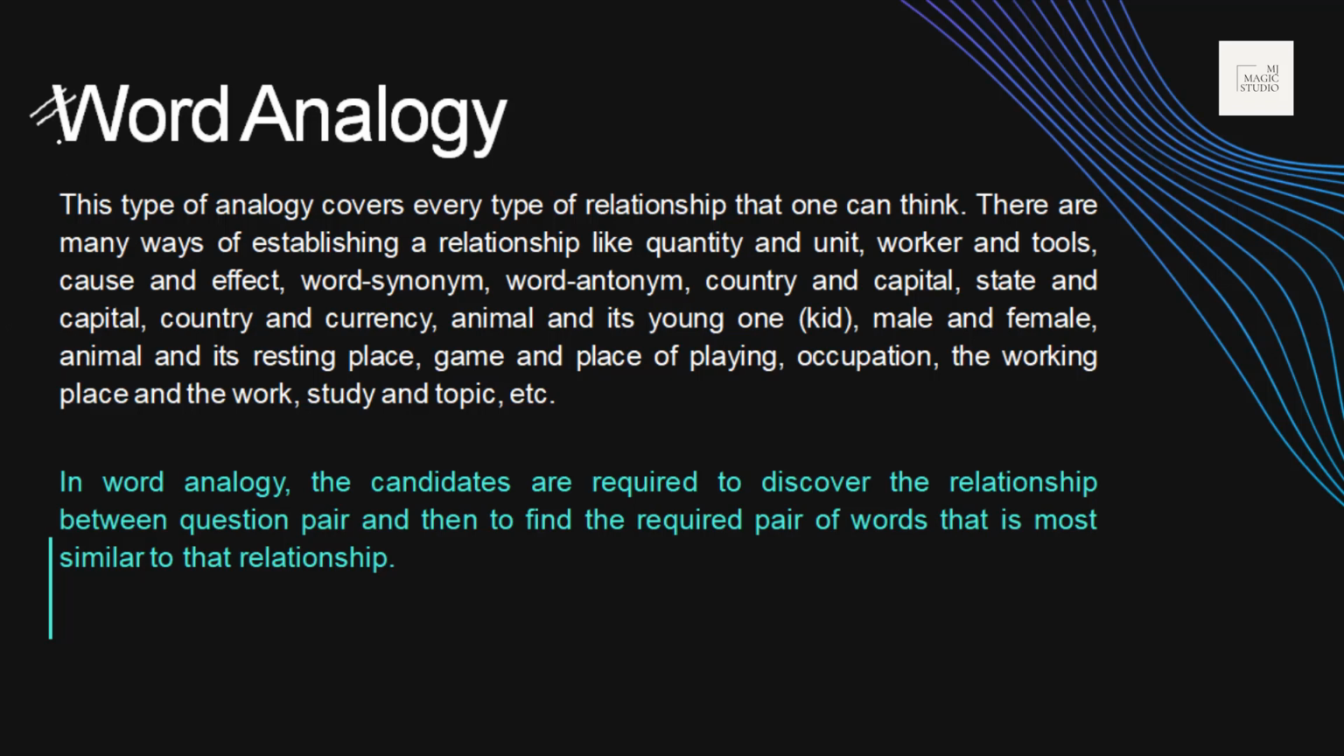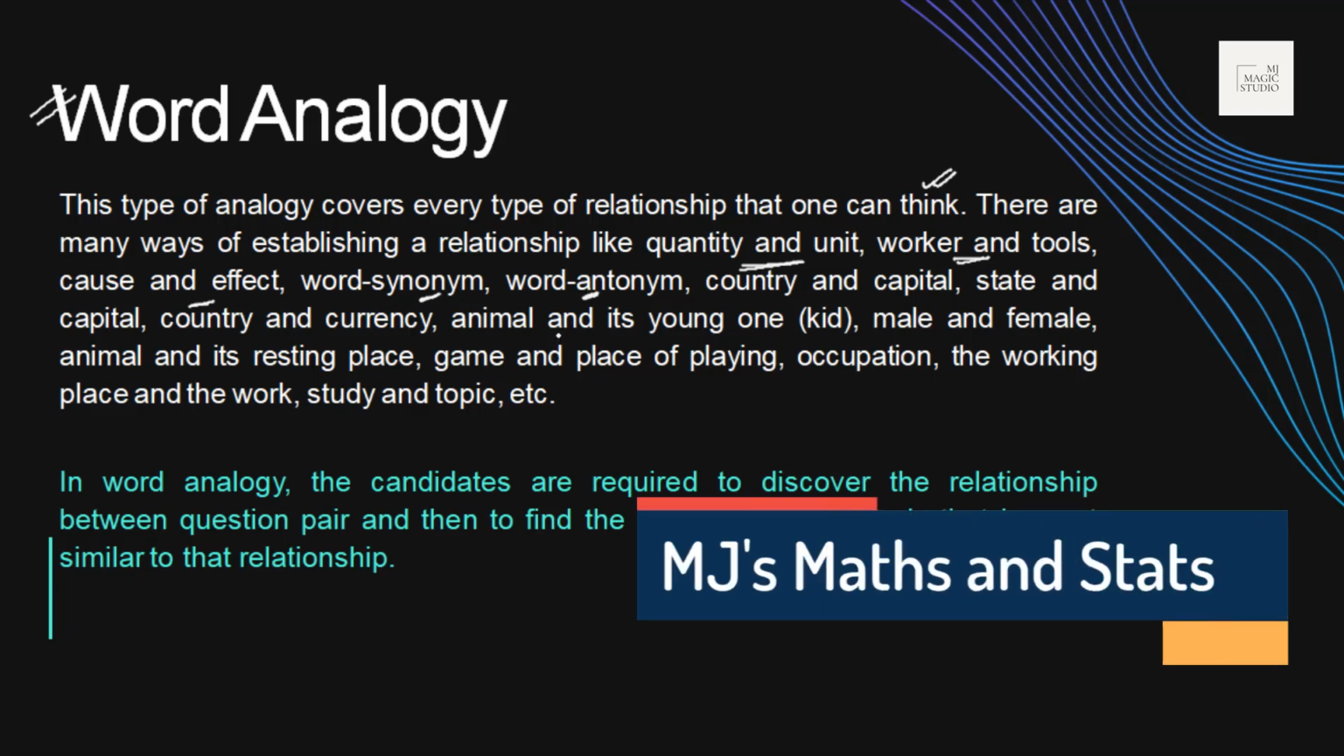This type of analogy covers every type of relationship that one can think of, and we will share with you a few example sets of these relationships, and we'll work them out also. There are many ways of establishing a relationship, like quantity and unit, measurement, workers and tools, cause and effect. If you do this, what will happen? Word synonyms, word antonyms, country and capital.